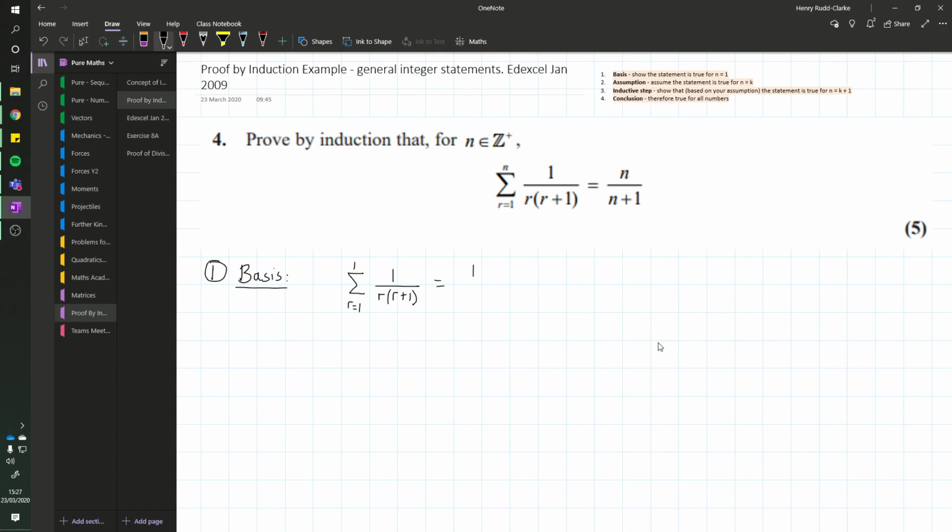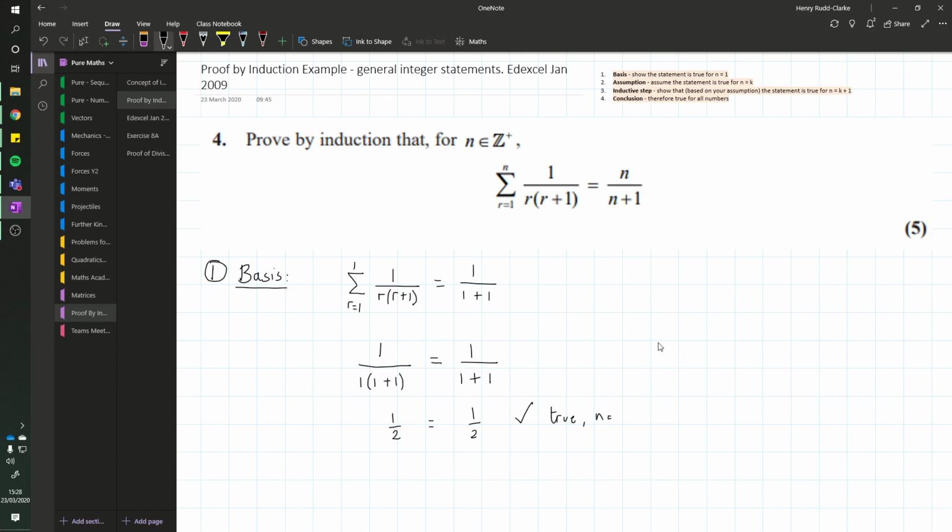is this true. If n is 1, then the sum to 1 of 1 over r times r plus 1, is that equal to 1 over 1 plus 1? I've just replaced all the n's with 1's. So if I'm doing this from 1 to 1, it's literally just going to be the first term. So I'm doing 1 over 1 times 1 plus 1. Is that equal to 1 over 1 plus 1? And I go, a half equals a half. So I'm going to say yes, true